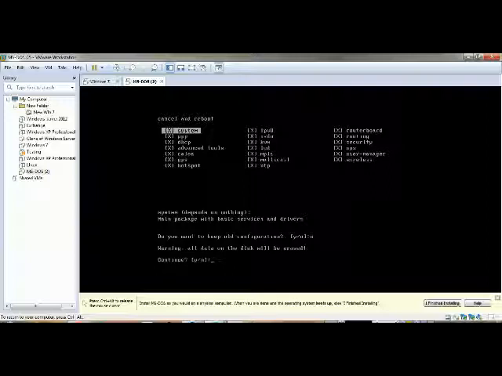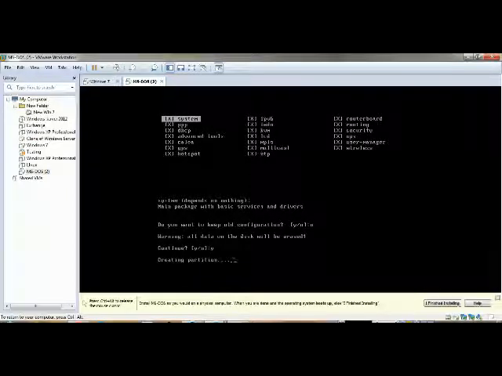But make sure, before installing Mikrotik, check your data. Make sure there is no data on the hard drive which is important to you or which you will need in the future. First you have to confirm there is no data on the hard drive. For me I don't have any data, so I'm gonna continue. Yes. Now it will create the partition. It will not take much time.